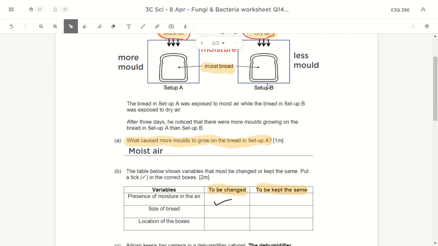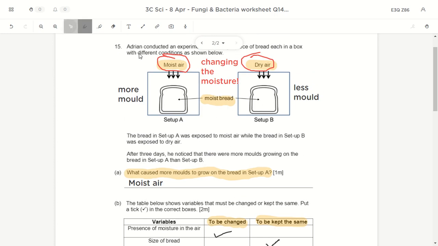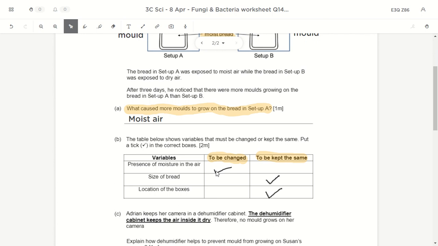Did I change the size of the bread? I did not, so it's kept the same. I did not place them in different places. Same thing like what I said for question 14. For every experiment, you only change one thing, the thing you want to test. In this experiment, I want to test whether moisture, moist or dry, will affect the growth of mold. And I know that when there's moist air, more mold will grow. So I only change the moisture. Everything else I keep the same, so that the difference in the result is only because of the changed factor, which is the moisture, and not because of the size and not because of the location.